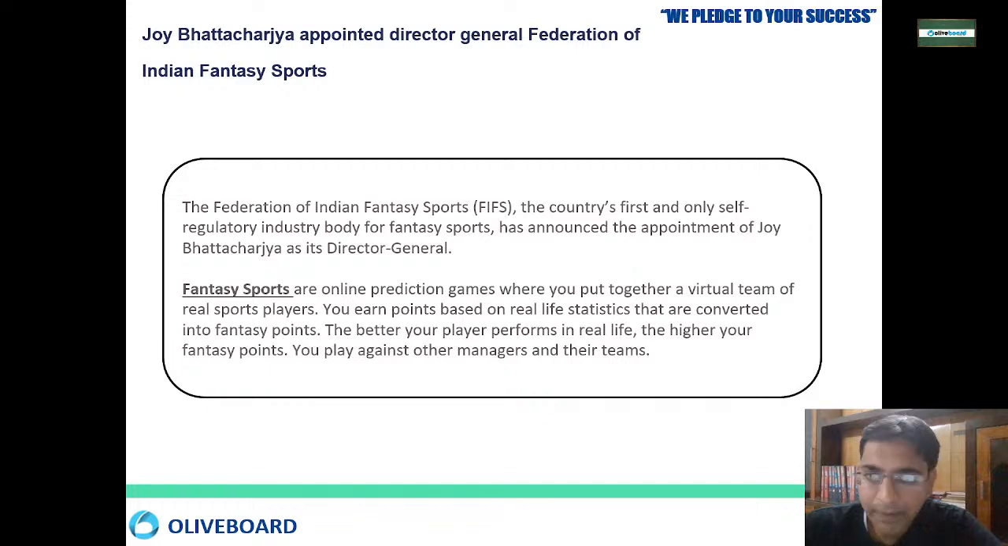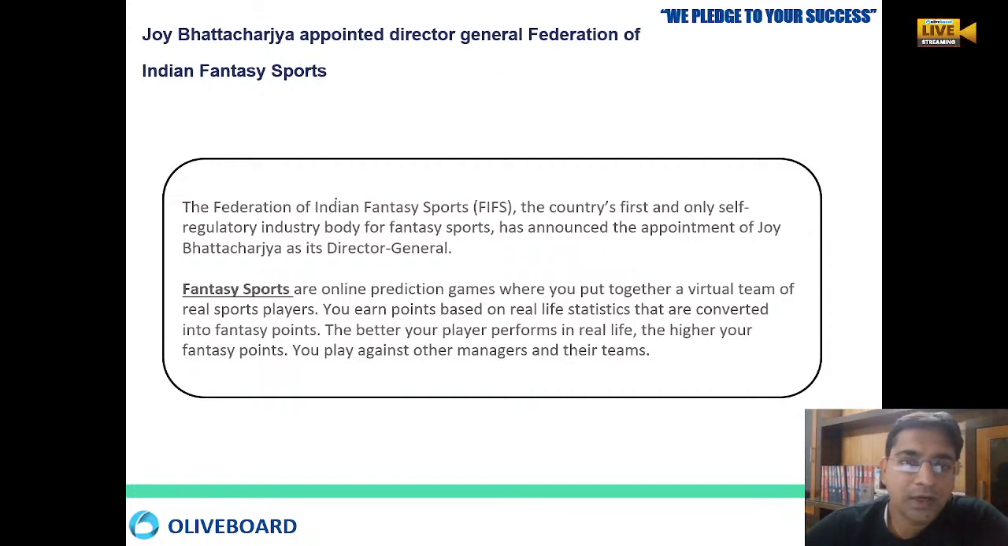The better your player performs in real life, the higher your fantasy points. That means if Virat Kohli and Rohit Sharma are playing real games outside, and you have enrolled in some fantasy sport online, and they are doing well at cricket, then automatically your players' performance in your fantasy sport earns you more points. You play against other managers and their teams. It is just like that.